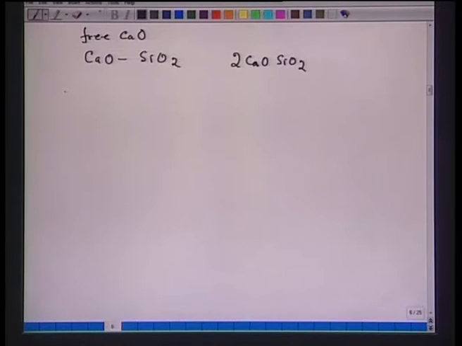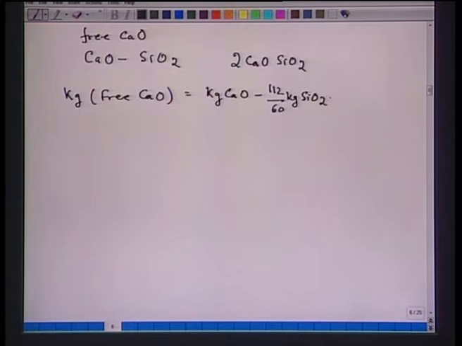So, if I want to define free CaO in kg, that will be equal to kg CaO added minus 112 upon 60 kg SiO2. Now, since 60 kg SiO2 needs 112 kg of calcium oxide, from there this equation comes.